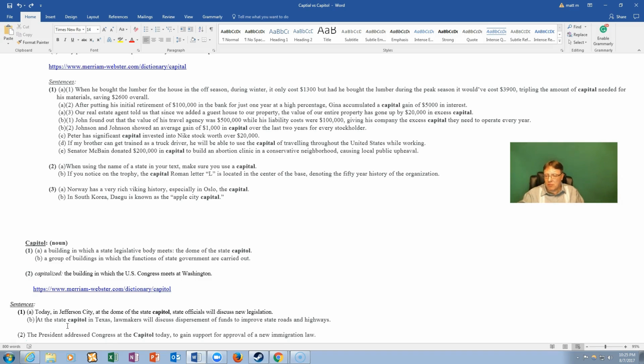And finally, number 2, which focuses on Capitol with a capital letter: the President addressed Congress at the Capitol today to gain support for approval of a new immigration law. That has been a hot topic here in the United States. President Trump is trying to get his immigration law in effect.